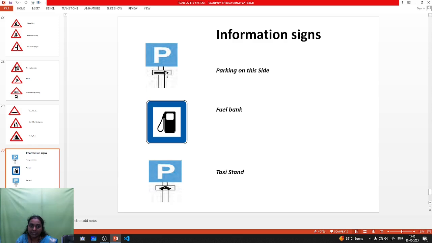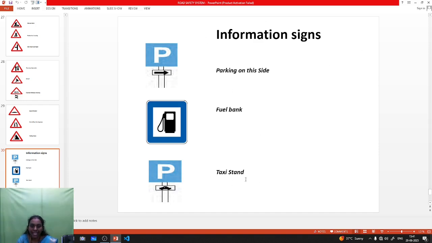If the arrow mark is there, it means parking on this side. Next is the blue colored marking for fuel bank. Fuel bank means a fuel pump is 50 meters away, near 50 meters for a petrol bank. It can be identified by the signage. It's an information signage board.